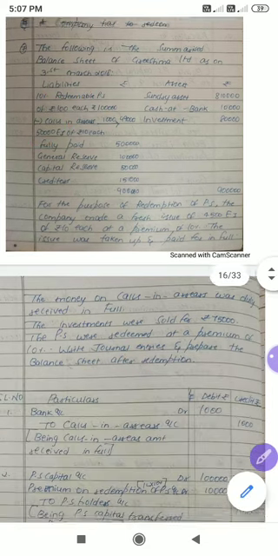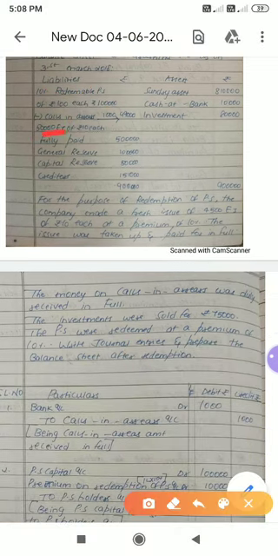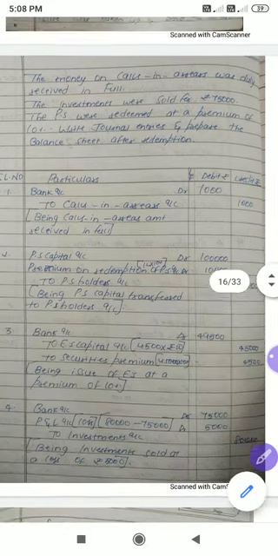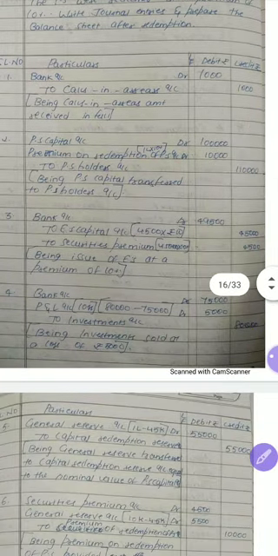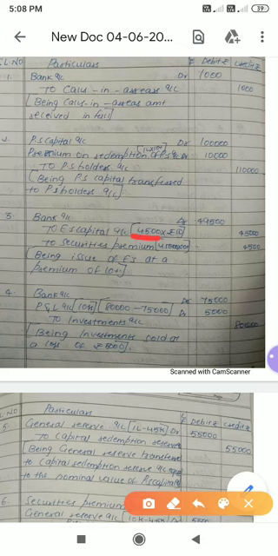And please be careful, earlier we had 50,000 equity shares, and also the company has issued new equity shares. How many equity shares? 4,500. And security premium should be shown separately. This amount you have to show separately, but not here. Okay, you have to show security premium separately under reserve and surplus.